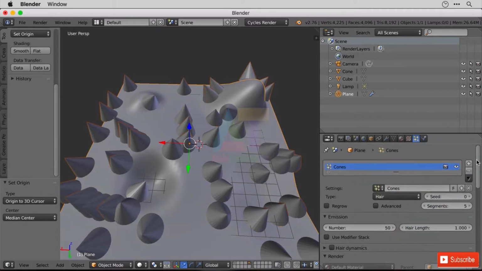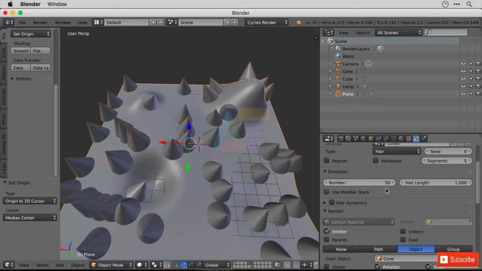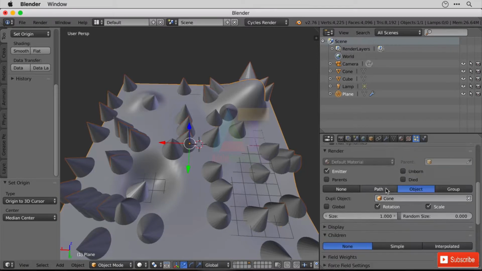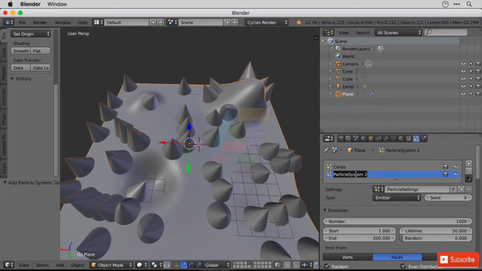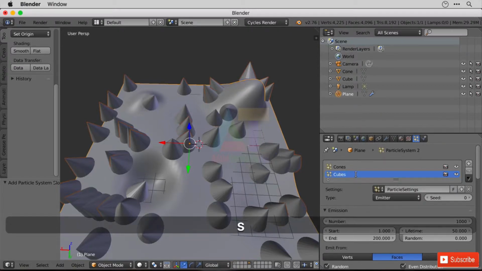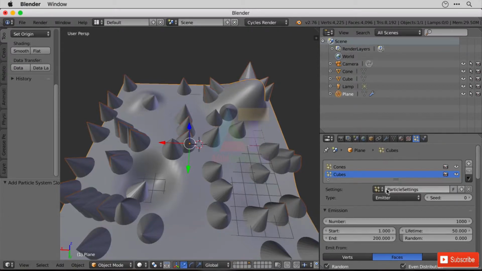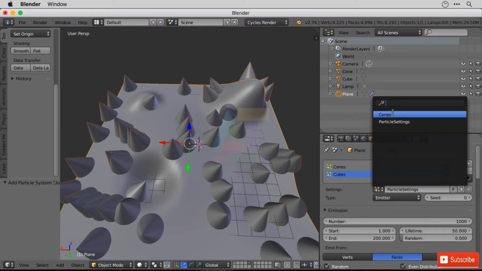So I would always recommend, if you're using one particle system and you've got loads more that are going to be similar, that you get one of them right to begin with, because we can borrow those settings with a new one. So let's set up a new particle system and call it cubes. And if we go here, and we are talking about cubes this time, we can borrow the cones.